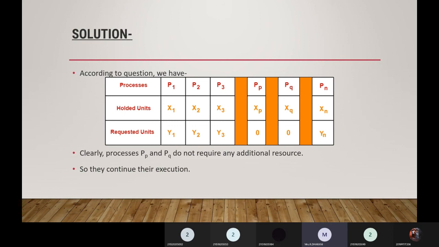Now you need to think that all the processes must not be in a deadlock situation. Currently available are xp and xq, right? These available units will make sure no deadlock situation occurs. If there is no deadlock, then these units must be greater than the requested units. Clear? That is what they say here.